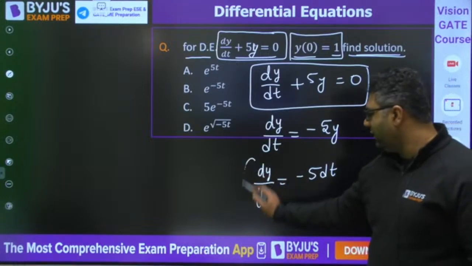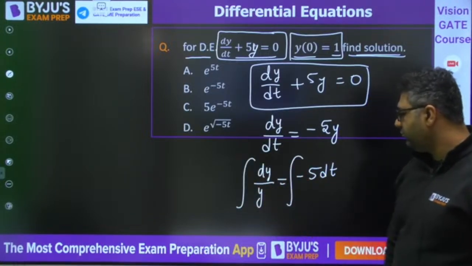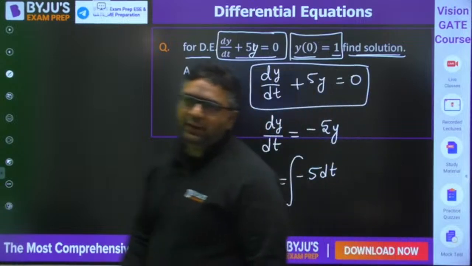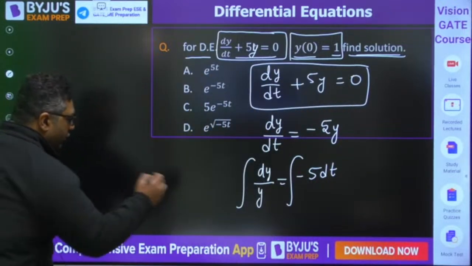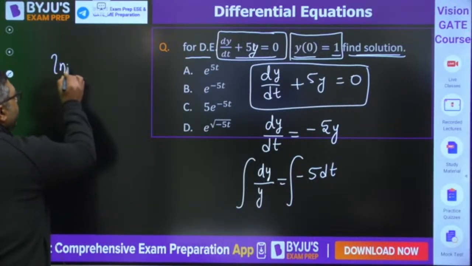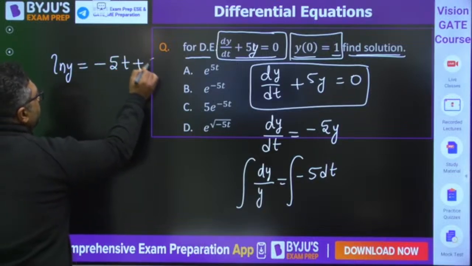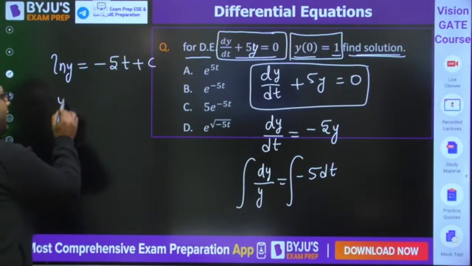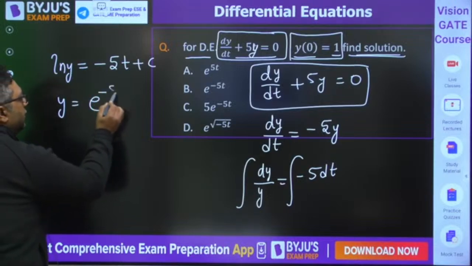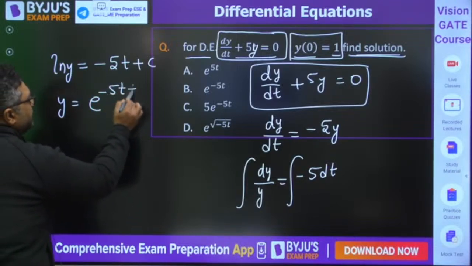So we would be going for integration again. And you would be able to write, very good Vinay, ln y is equal to minus 5t plus c. So we can write y is equal to e to the power minus 5t plus c.